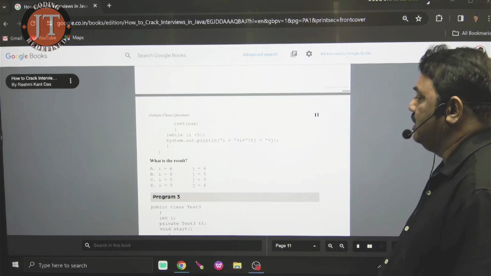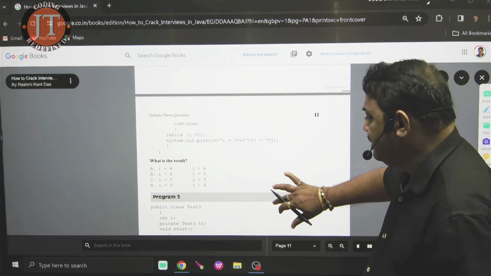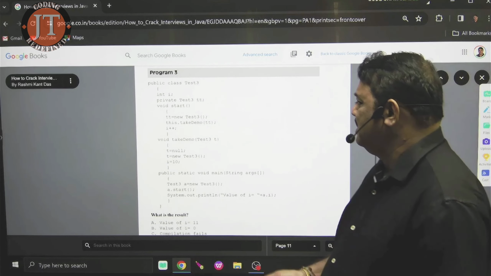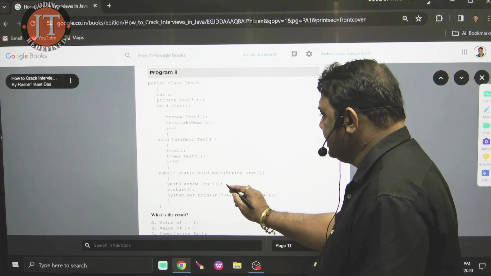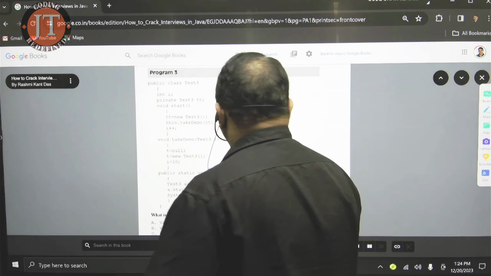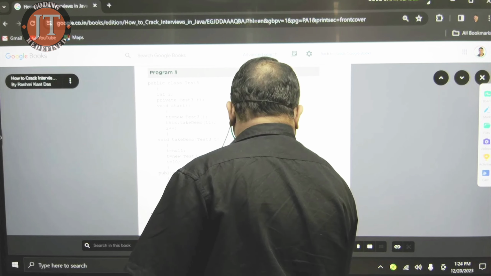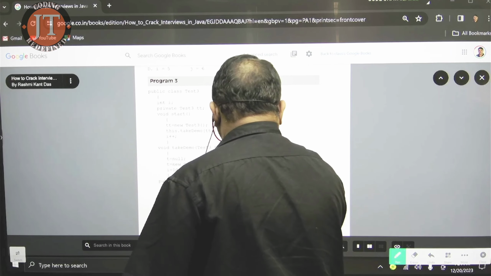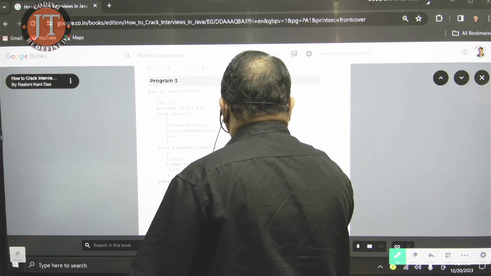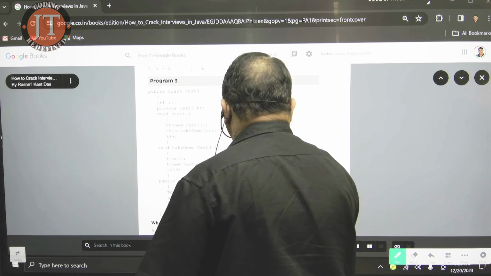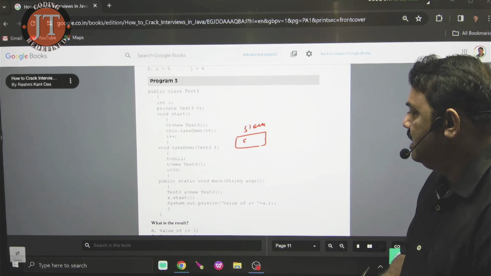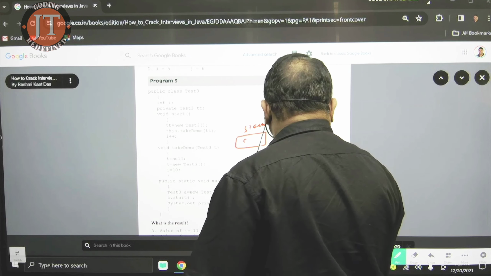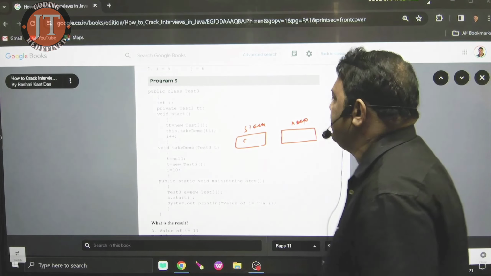Now I move to the third program. Check here. What actually happens in case of the third one? You know that the execution starts from which block? That is main. Now, what I can do here is test3 A. When I write test3 A, here A is a local reference. When it is a local reference, it will occupy memory from the stack area. I just write here new test3. I construct the object. When the object is constructed, it will occupy memory from the heap area.